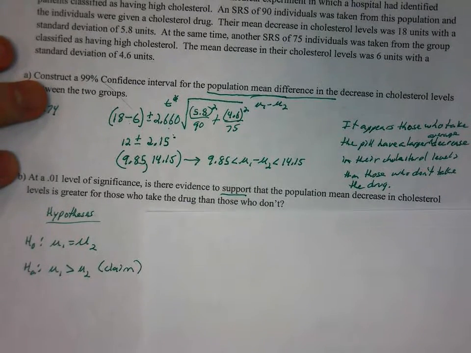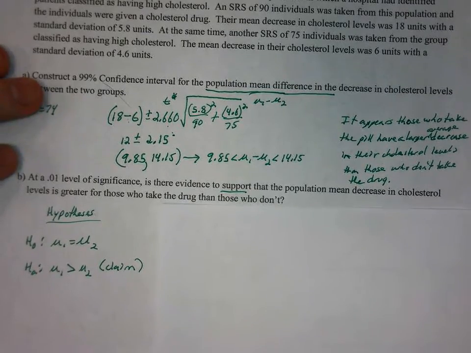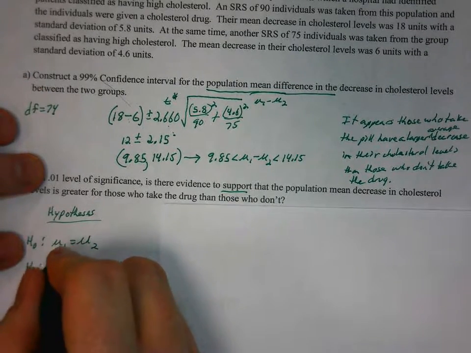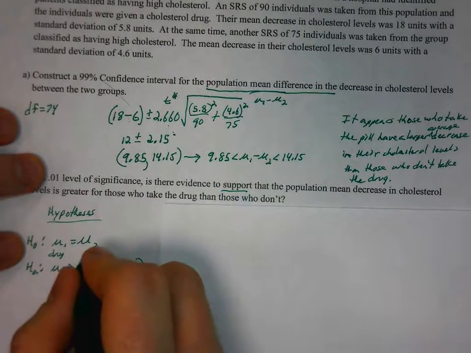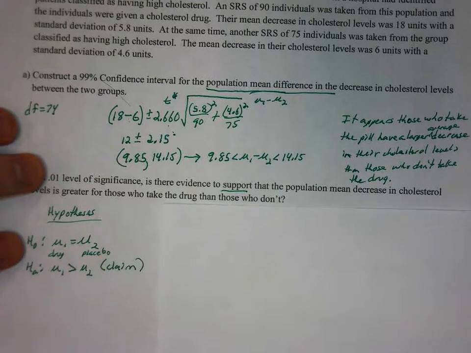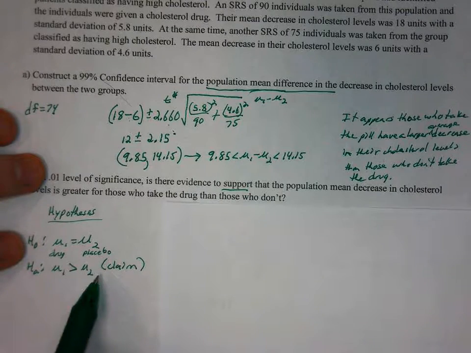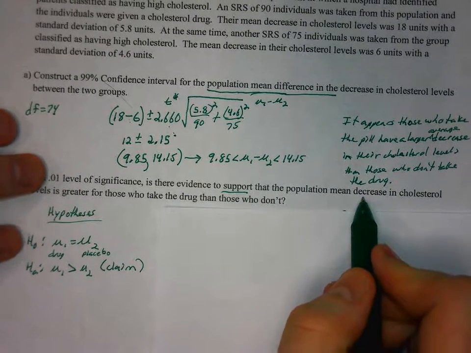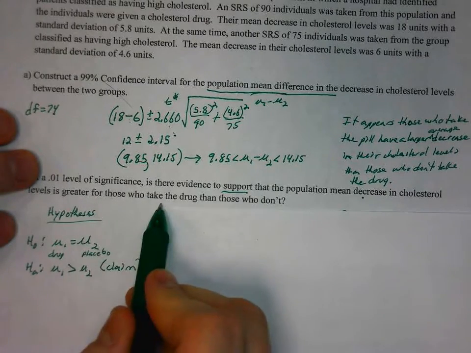Okay, that mu1 equals mu2, so those that take the drug compared to the placebo. And then the alternative is that mu1 is greater than mu2, and that is our claim, that the mean decrease is greater for those who take the drug than those who don't.